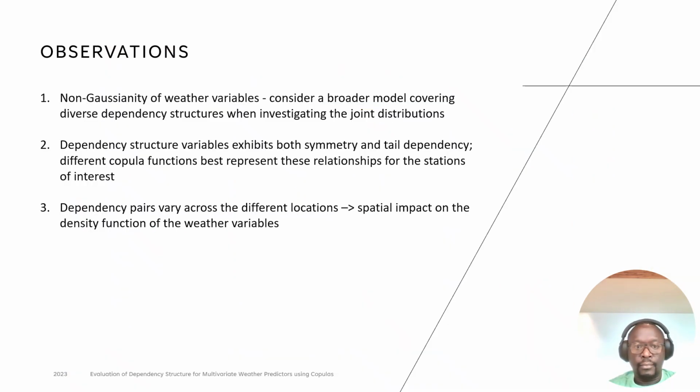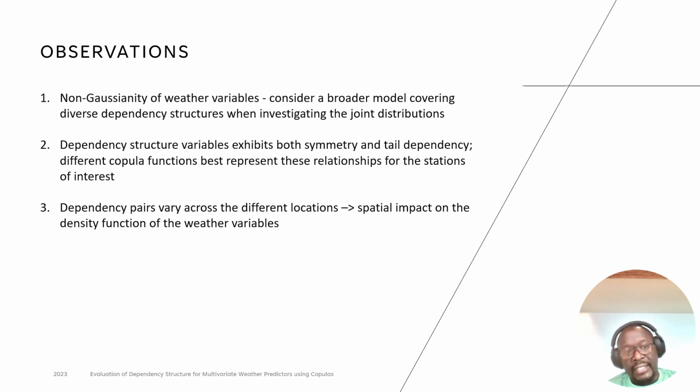So from these results, and more results that can be found in the complete paper, we observed that there is non-Gaussianity in these weather variables, and so it will be important to consider a broader model that covers different dependency structures whenever we are investigating the problem of joint distributions.